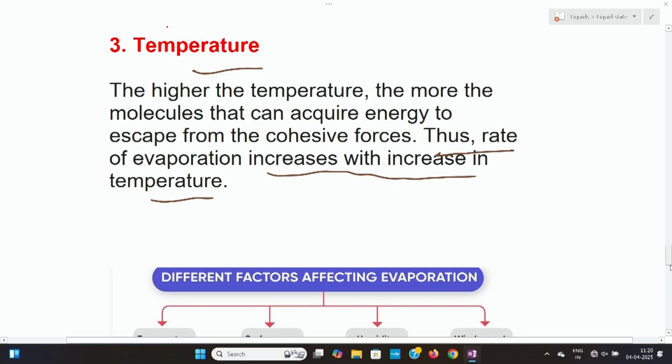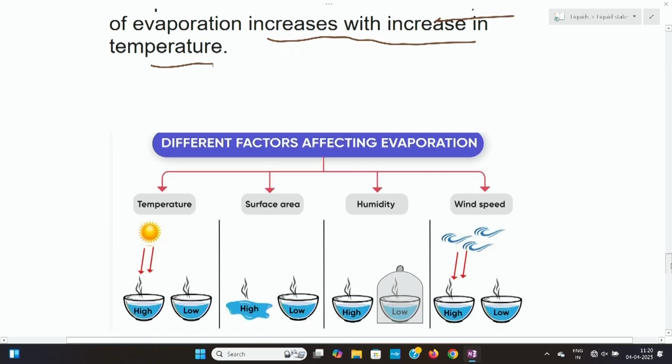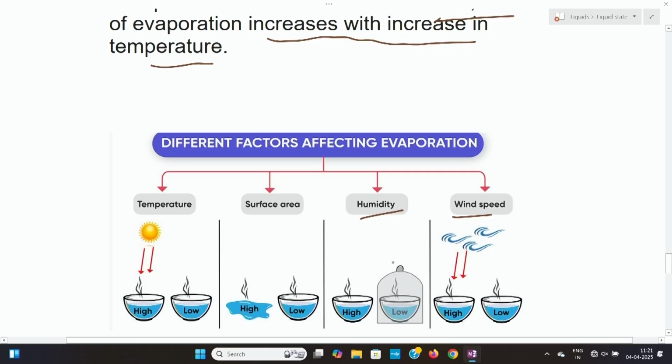Here we have another two factors also, that is humidity and wind speed. Humidity means the amount of water in the atmosphere is high. If the amount of water in the atmosphere is high, what will happen? The evaporation will be slow, because the atmosphere is filled with water. That is what is shown here.